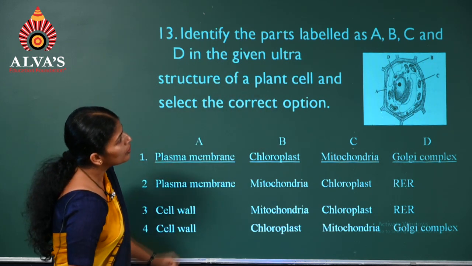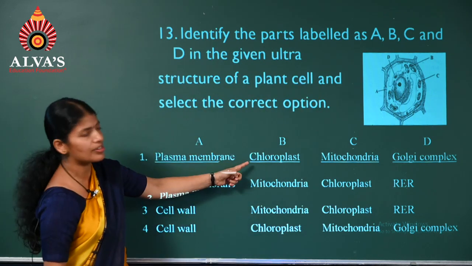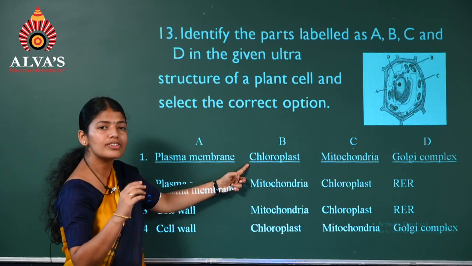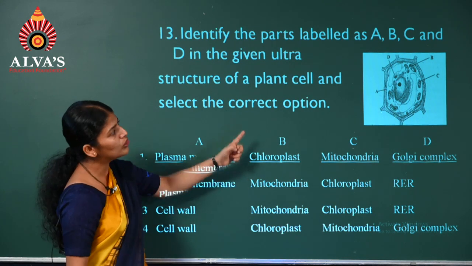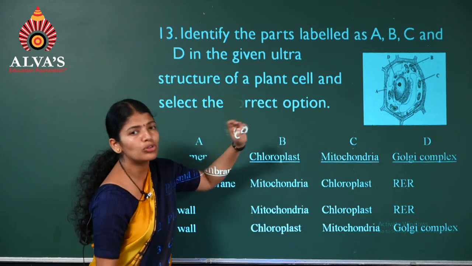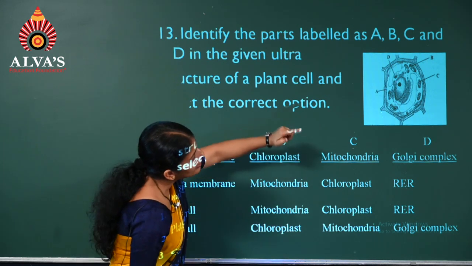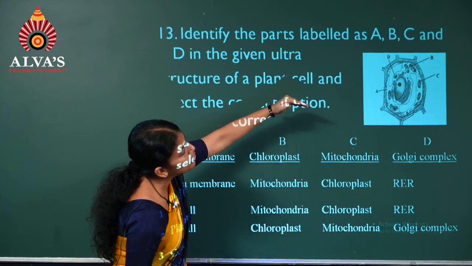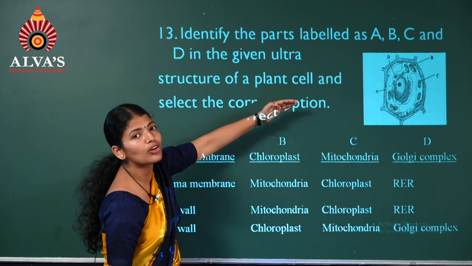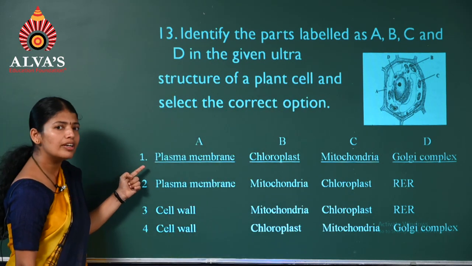Next, B you can make out is the chloroplast, with those flattened structures called thylakoids arranged in the form of stacks. Coming to C, it is mitochondrion, the powerhouse of the cell. Which is D? D is near the endoplasmic reticulum. So which organelle is that? It's the Golgi complex. Therefore, we have selected the first option.